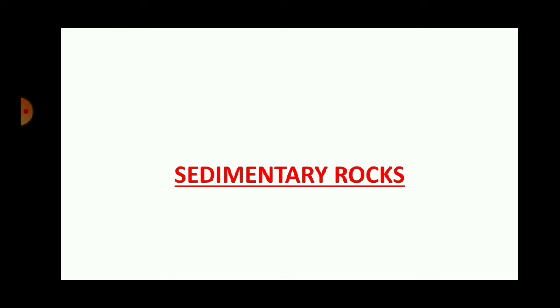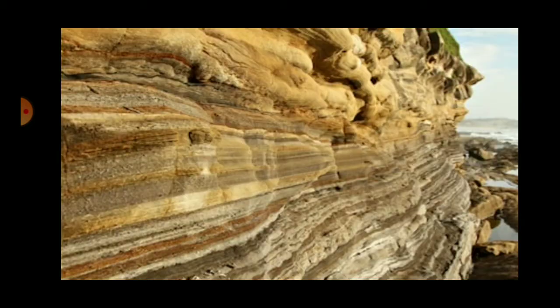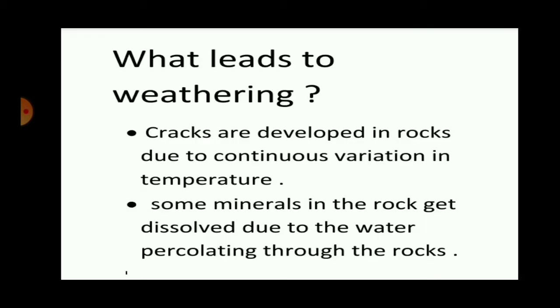Also, the water which is percolating through the rocks dissolves some of the minerals in the rock, making the rock brittle, and this will also lead to the weathering of the rock. Now, what is weathering? Here you can see the sedimentary rock having different layers. What leads to weathering?